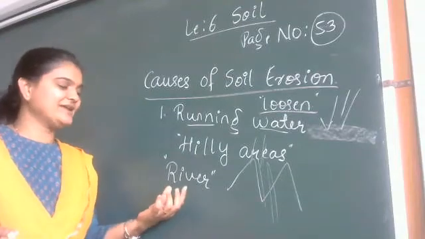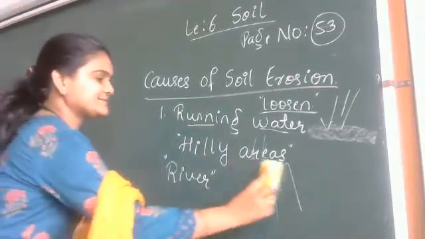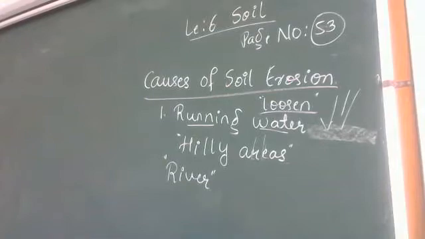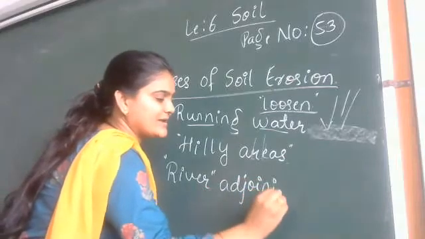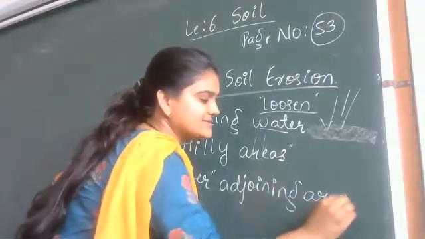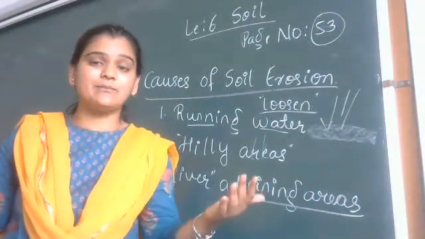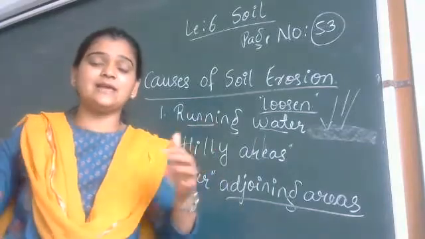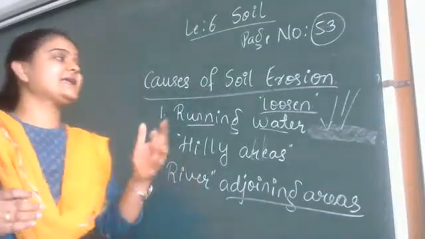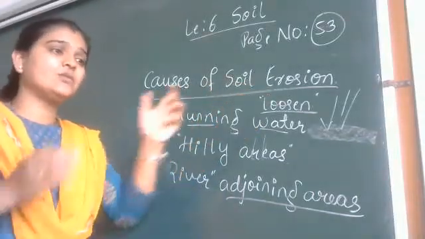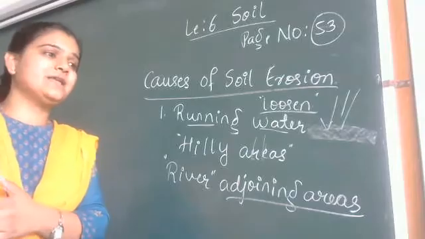So, in case of a river, the adjoining areas. What is the meaning of adjoining areas? When a river is flowing, whatever is surrounding it, it will take away everything along with the running water, and this will again cause soil erosion. Whatever plants and soil are there, the topsoil is completely washed away.